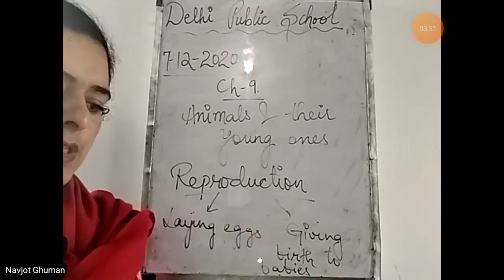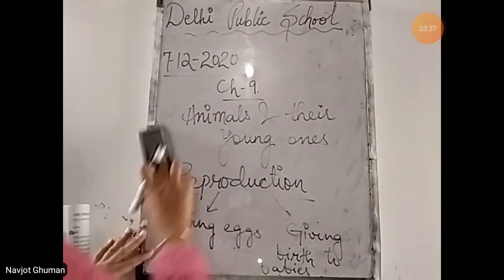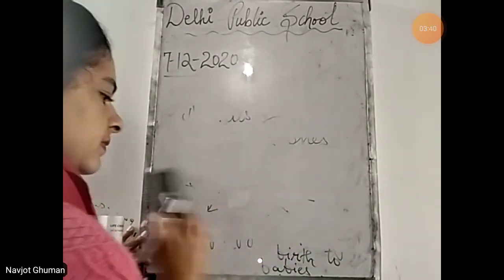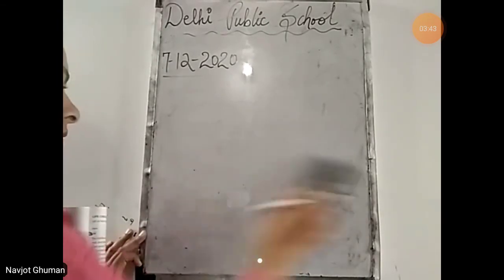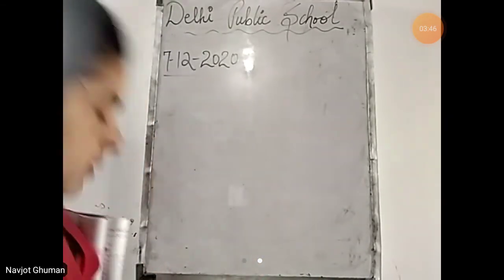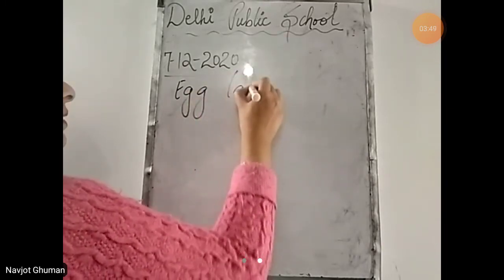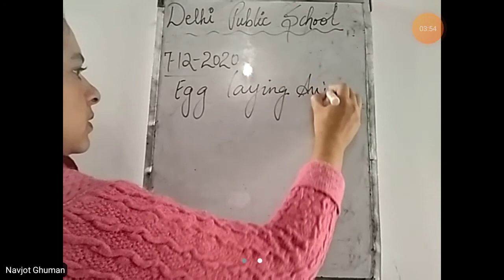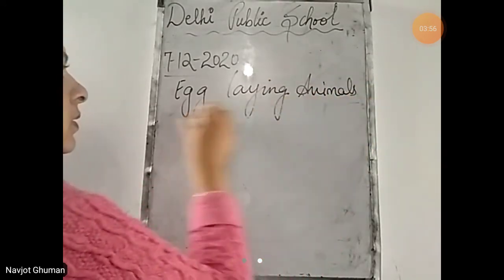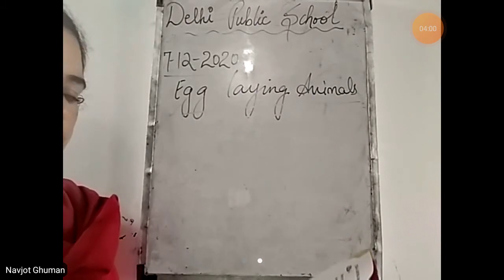Our first topic is egg laying animals. In this topic, we'll read about the animals that lay eggs. Many animals reproduce by laying eggs.